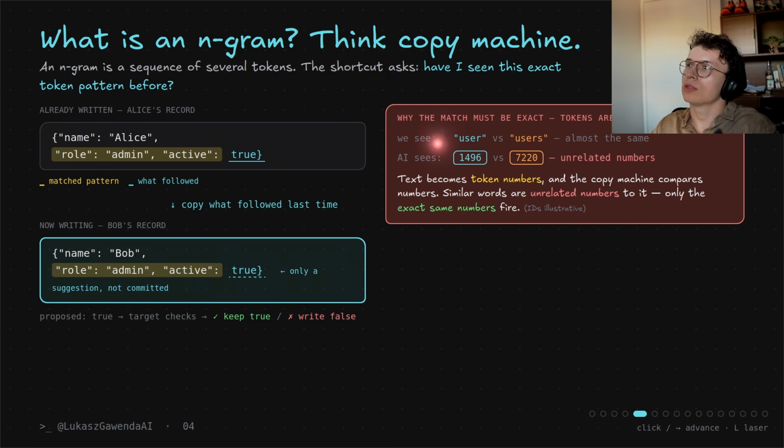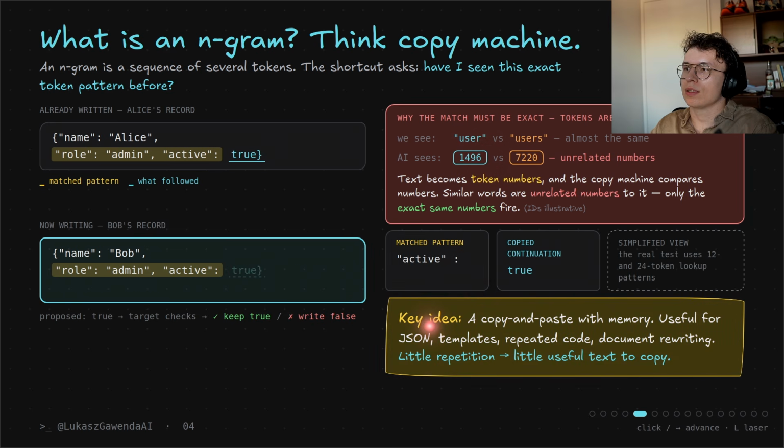So "user" and "users", if you look quickly through it, you will see it's very similar, but the tokens are just numbers for the AI. So this is what the AI sees. This is unrelated then for the AI. That's why we will not match this pattern. The key idea is that basically it's copy-paste with a memory. So it's useful for JSON, for templates, repeated code, rewriting documents.